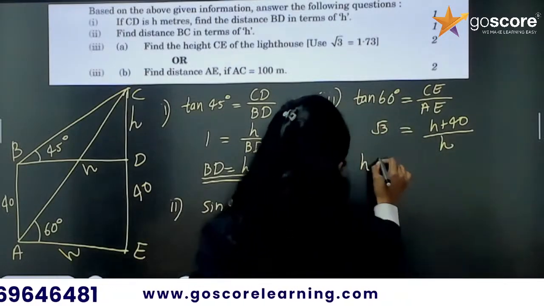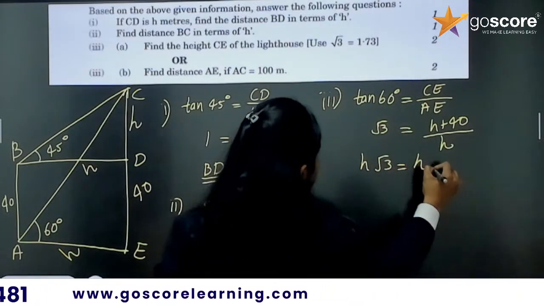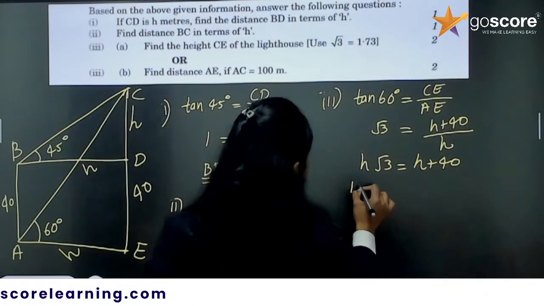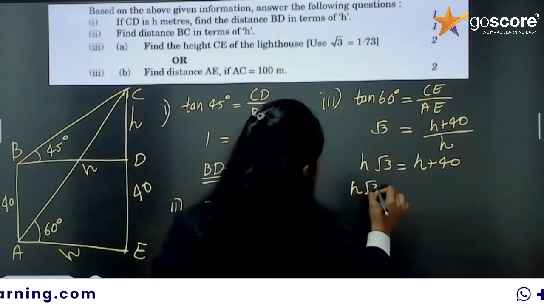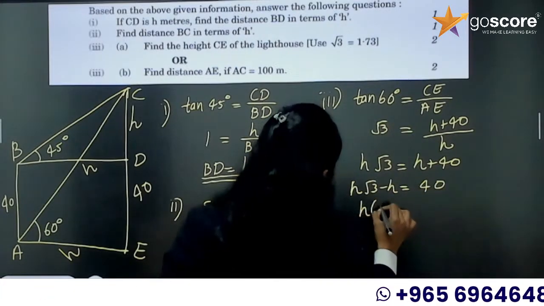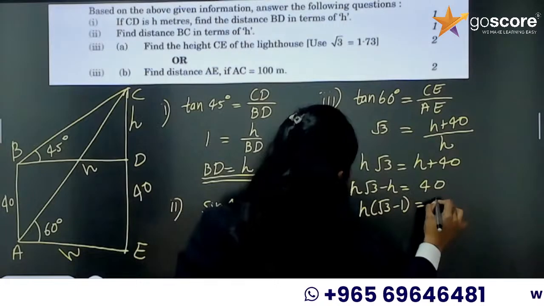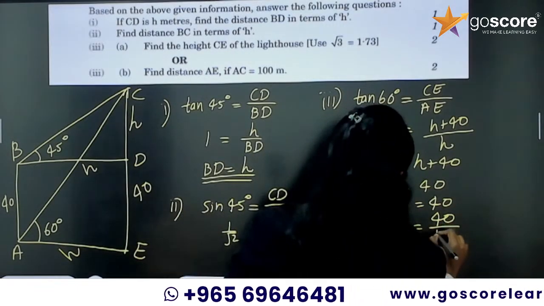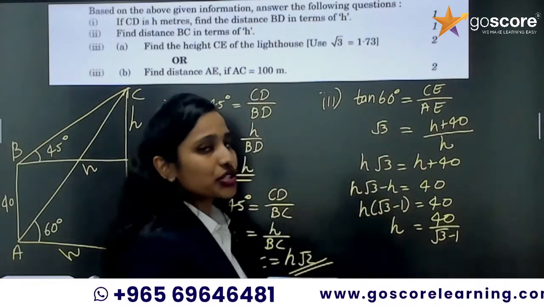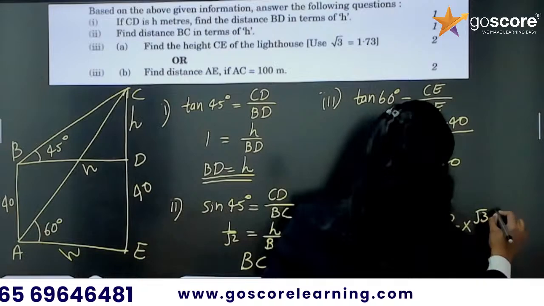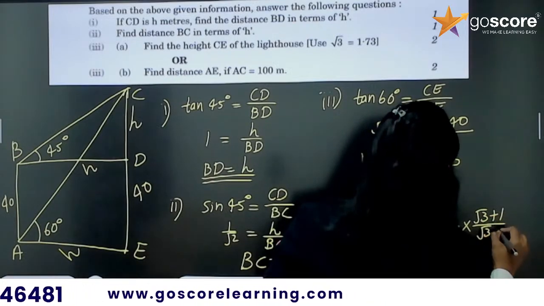Now, this one is h root 3 equal to h plus 40, or you can take this h to this side. So, h root 3 minus h equal to 40, or h into root 3 minus 1 equal to 40. So, h is equal to 40 divided by root 3 minus 1. Don't stop there, we need to rationalize it. So, it will be into root 3 plus 1 by root 3 plus 1.